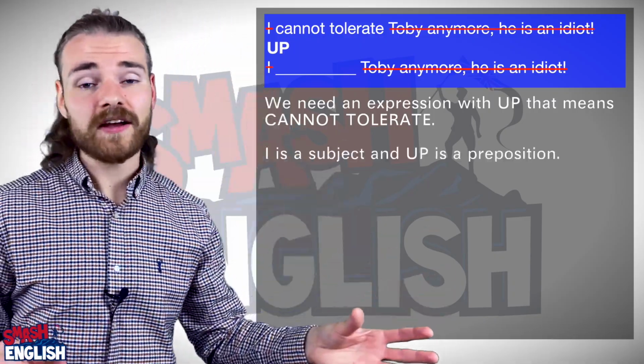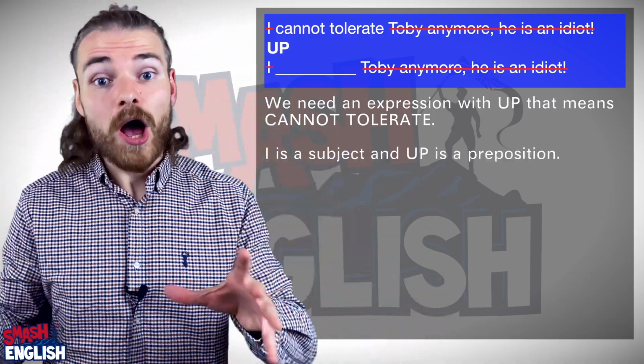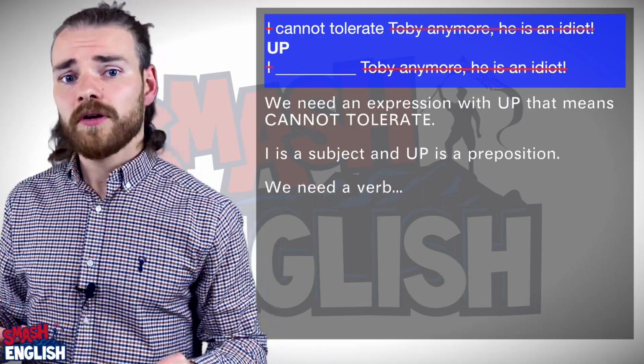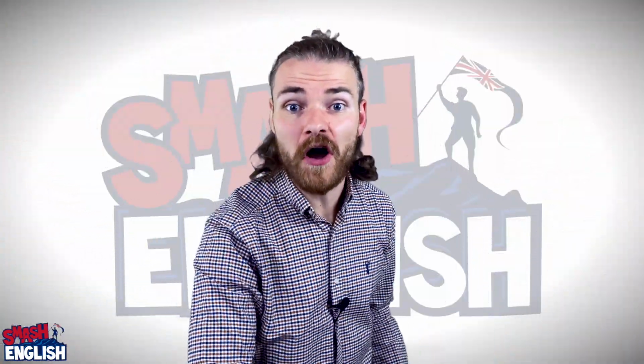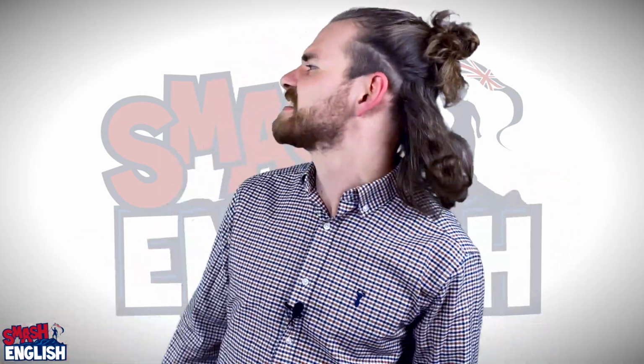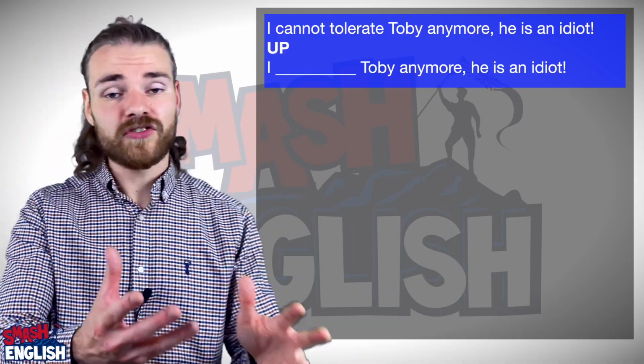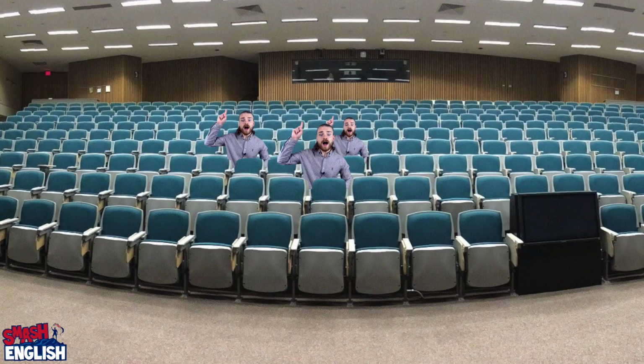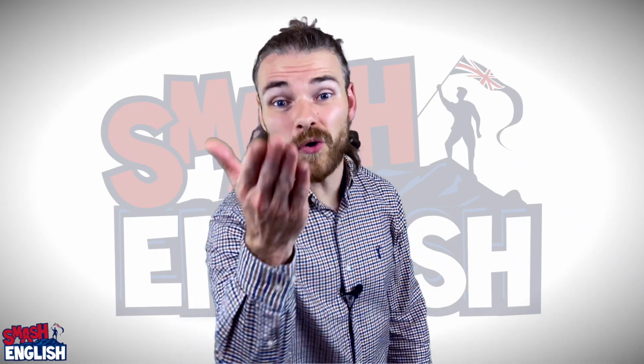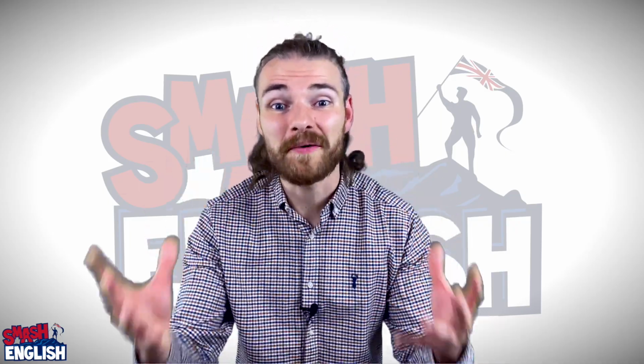So we need an expression with up that means cannot tolerate. I is a subject and up is a preposition, but we don't have a verb. That means we need a phrasal verb. I love phrasal verbs. Can you think of a phrasal verb with up that means to tolerate? Yeah, I can. Of course you can, Toby, because you are very intelligent.